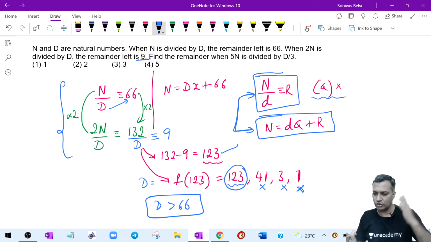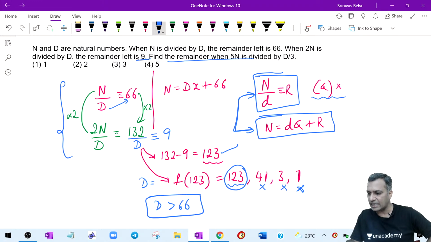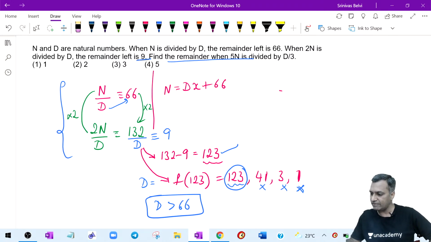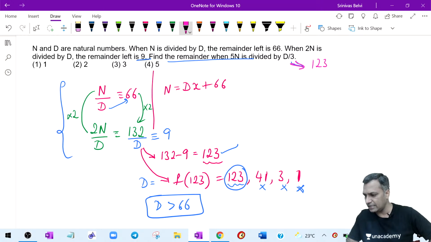Great. All right, coming to the question. Find the remainder when 5 times the number is divided by d by 3. That is what the author is interested in. Having known the divisor, what is d by 3? Therefore, let's understand what d by 3 is. 123 divided by 3. Why 123? That is what we said. The value of divisor is 123, and 123 divided by 3 is 41.